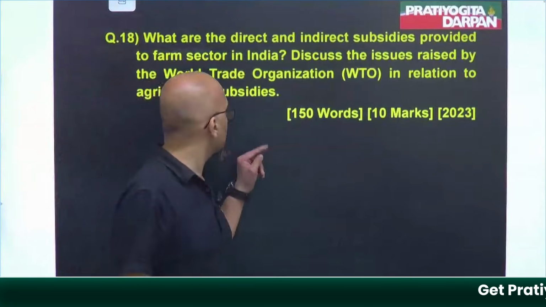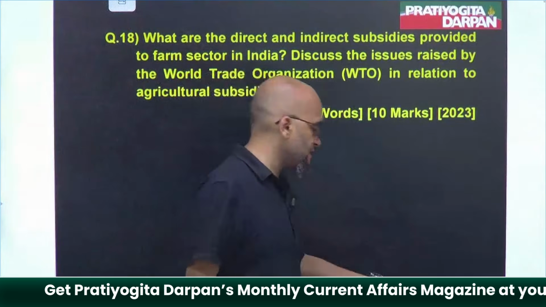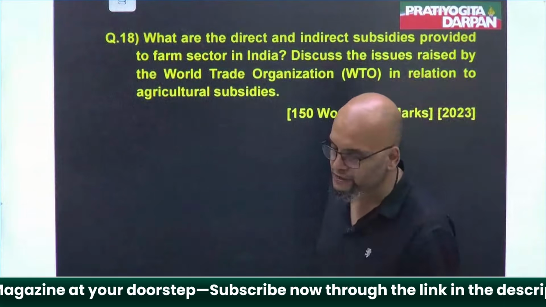What's the issue? World Trade Organization in relation to agricultural subsidies. See, this issue was particularly raised by Western countries.